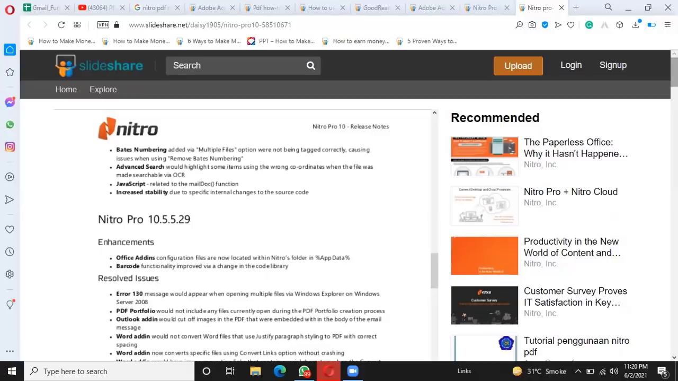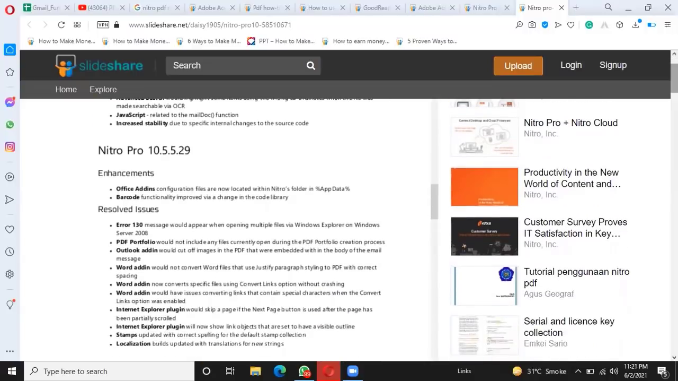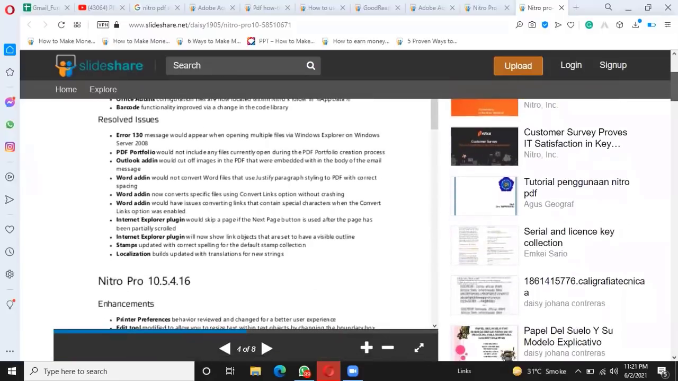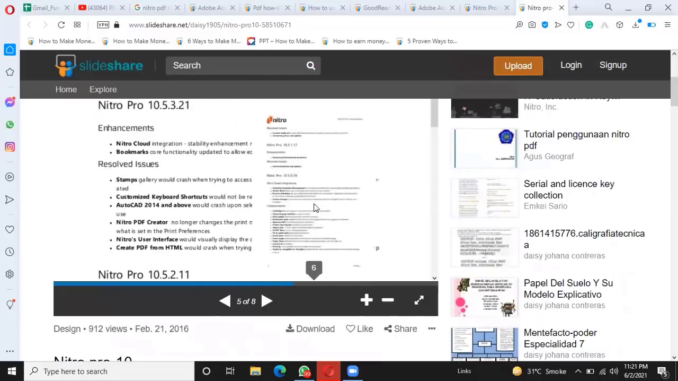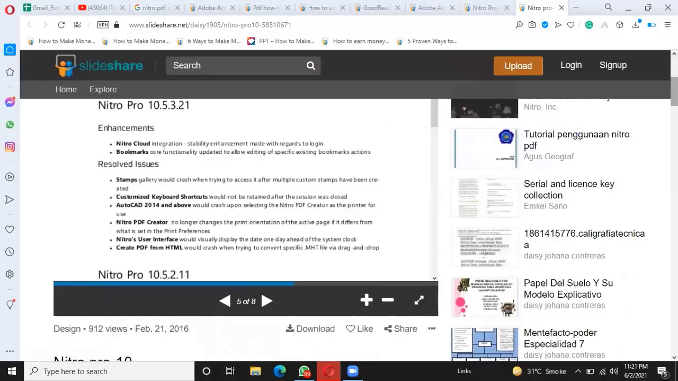So Nitro Pro version 10.5.29 includes enhancements: Office add-ins and barcodes. If we discuss the resolved issues, it includes error 130, PDF portfolio, Outlook add-in, Word add-in, Internet Explorer plugin, stamps and localization. If we discuss Nitro Pro 10.5.4.16, the enhancements include Nitro Cloud and bookmarks, and the resolved issues contain stamps, customized keyboard shortcuts, AutoCAD 2014 and above, Nitro PDF Creator, Nitro user interface, and Create PDF from HTML.